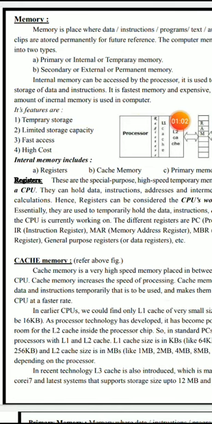Temporary storage means we can store a small amount of data or instructions or programs for a certain period of time, until the power supply is switched on. Once the power supply is switched off, whatever is stored in primary memory will be lost. That's why it is called temporary storage.